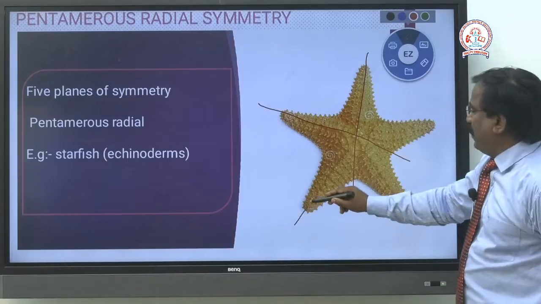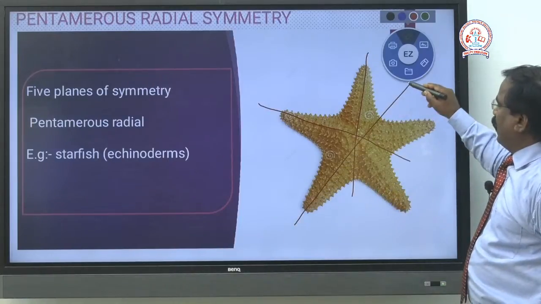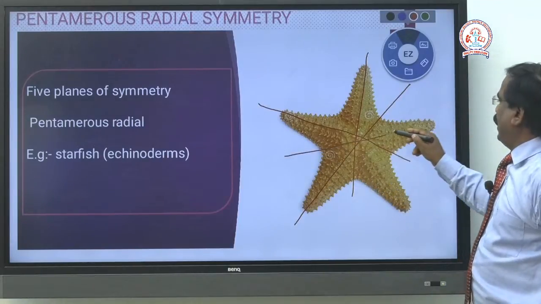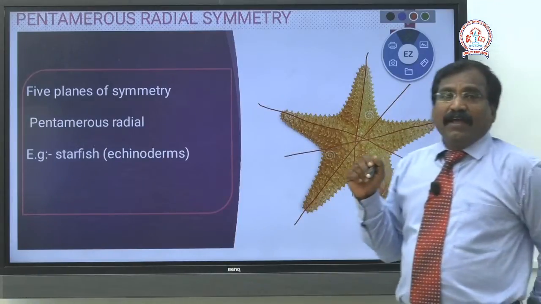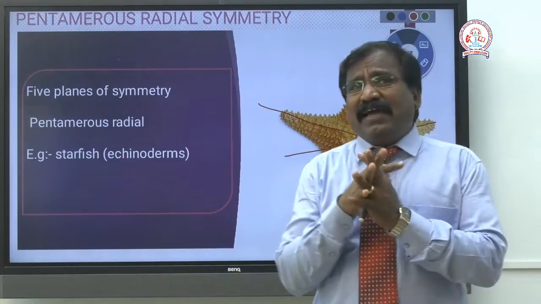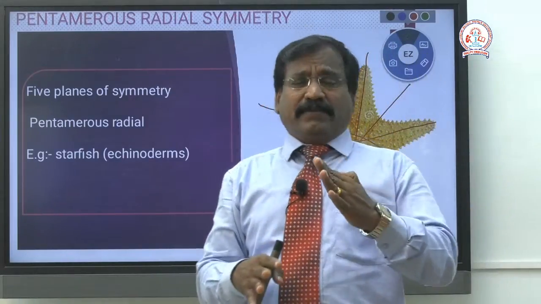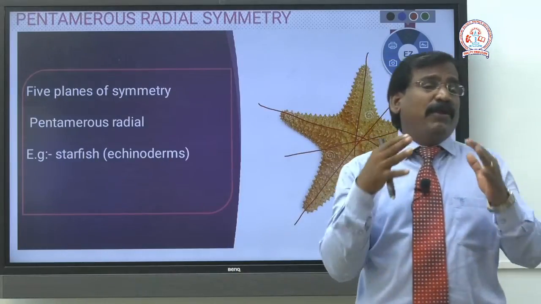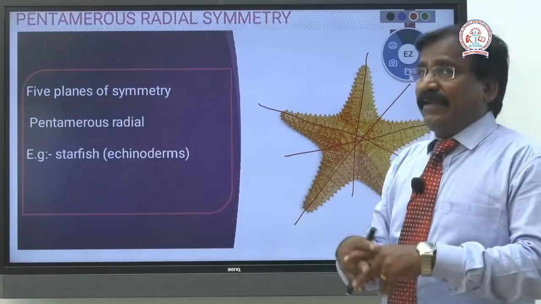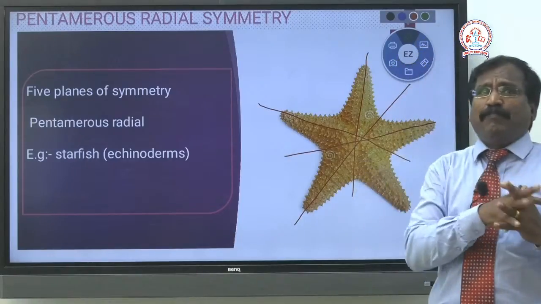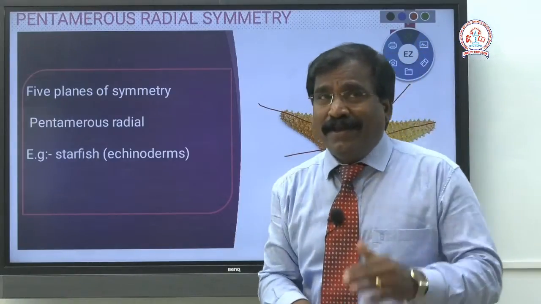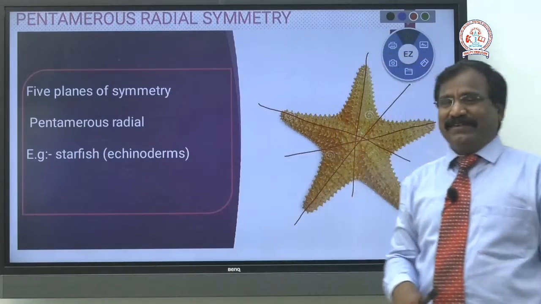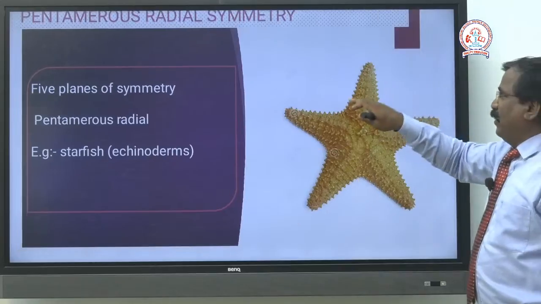In this plane also I am cutting equally, and at this angle too. So exactly here there are 5 planes. At 5 planes I can get equal halves. That is why this comes as a special type of radial symmetry called pentamerous radial symmetry.